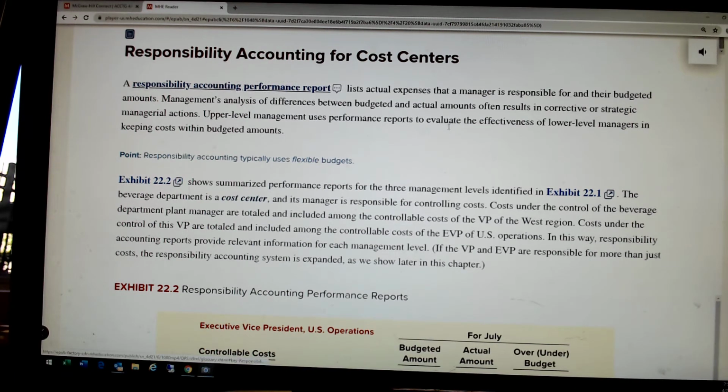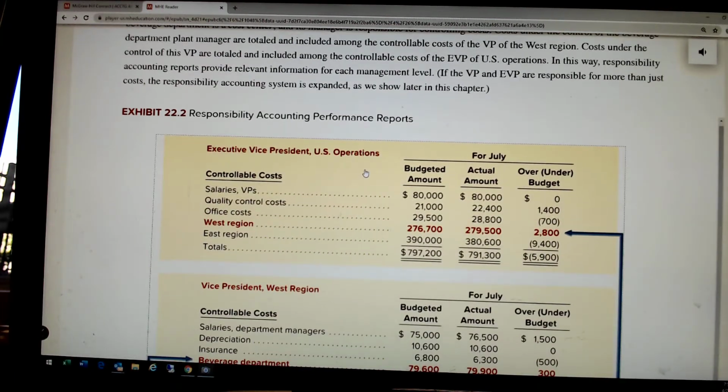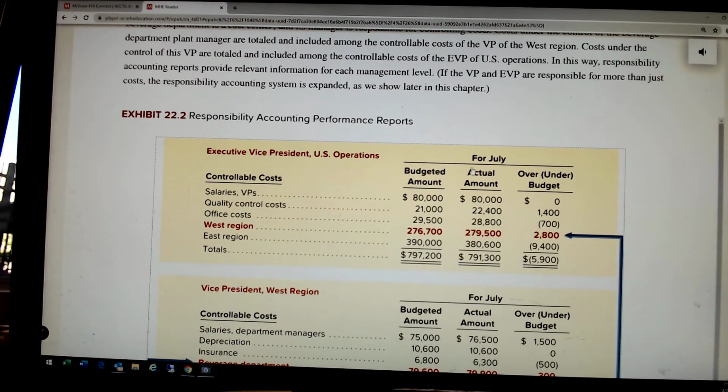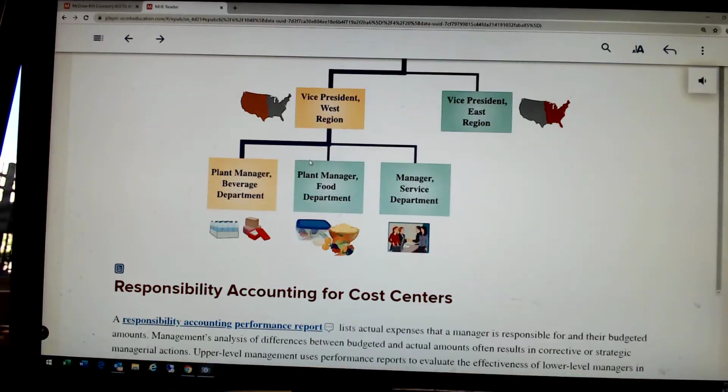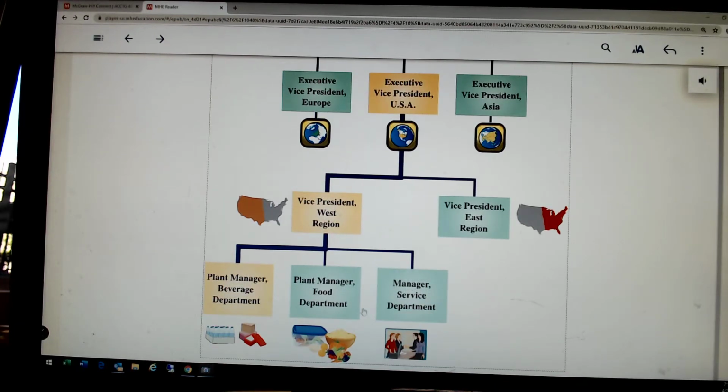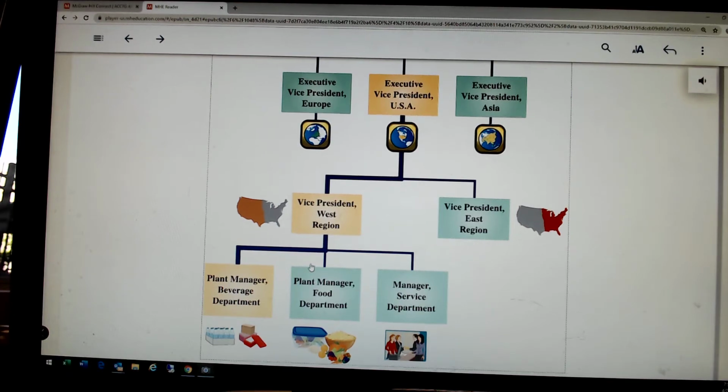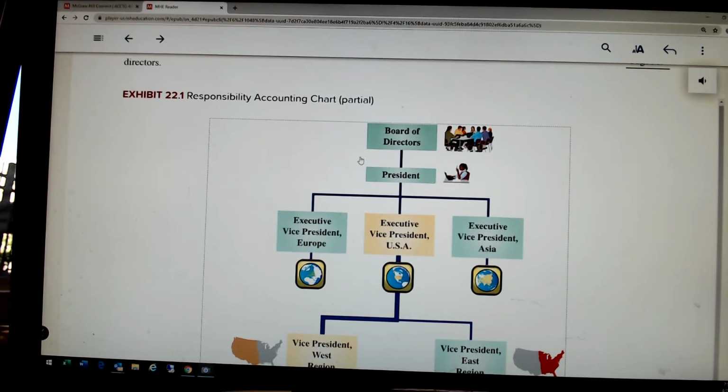A responsibility performance report is simply this. It is simply comparing actual results to budget. And as we move up, I think they're going to use this example. So take a moment just to kind of absorb what this is. We've got what is this? A beverage company, I believe.